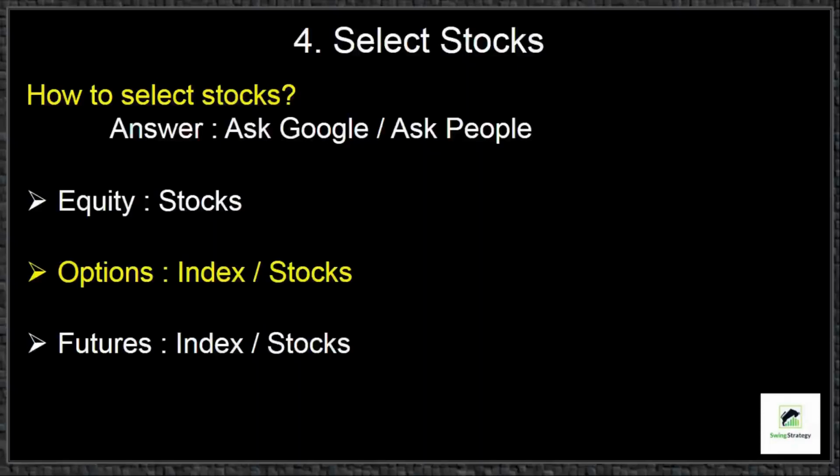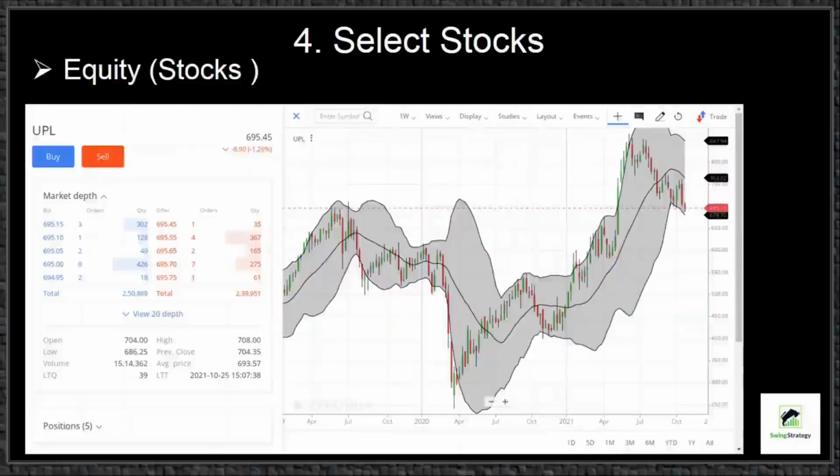Here you will see one simple and basic technique for stock selection for investing in equity or cash market. Just add a Bollinger Band indicator to the candle chart. If the stock is currently trading near lower Bollinger Band in weekly chart and price has started reversing towards upward, then we can consider this stock for placing a buy order.